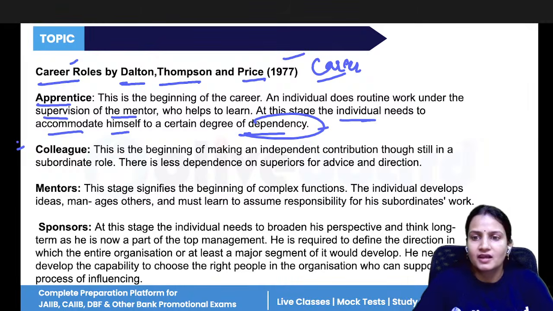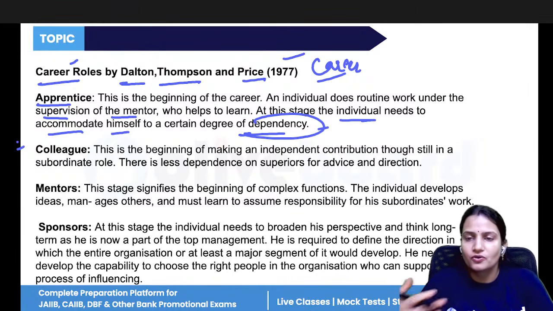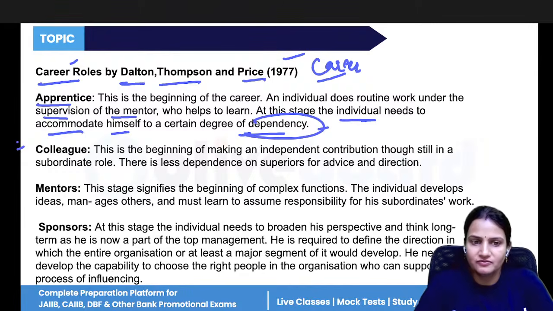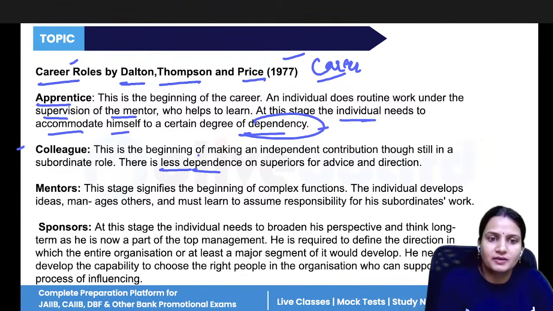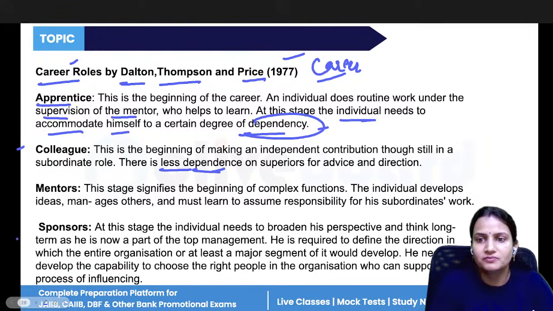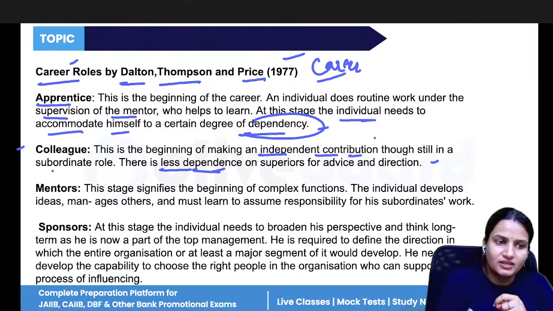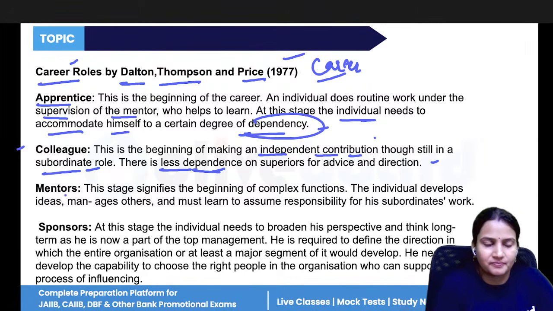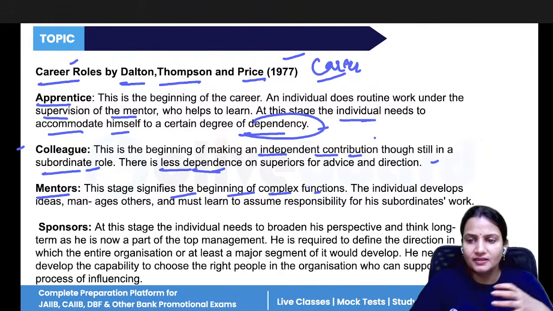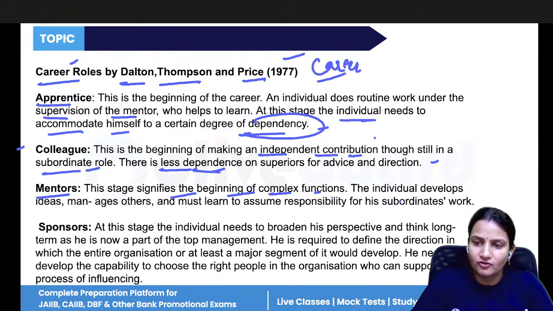Then second comes the colleague. In this stage, you are making your own contributions because you have learned from your supervisors and mentors, and now you are applying it in your professional life. You are still dependent on them, but less so. If any issue comes, you will take help from that person. Otherwise, you will make independent contributions, but still under the supervision of the supervisors. Now, mentor: this stage is the beginning of complex functions. In this phase, you are doing your entire work on your own, taking responsibility for the complexities of your work.